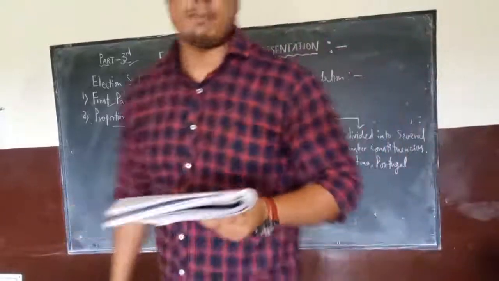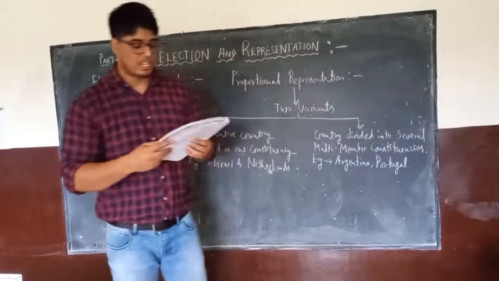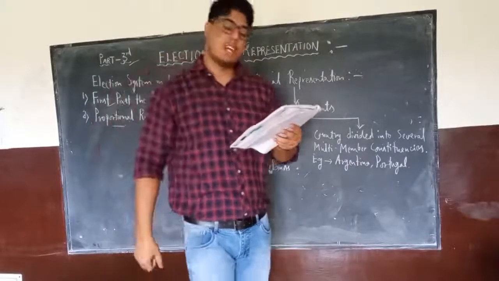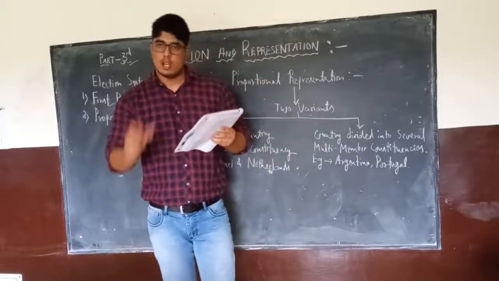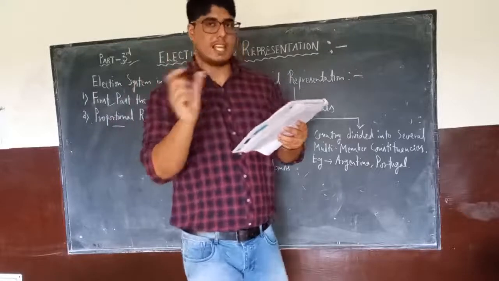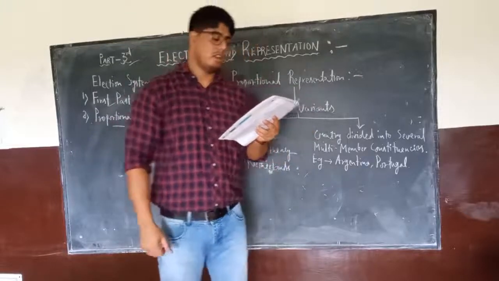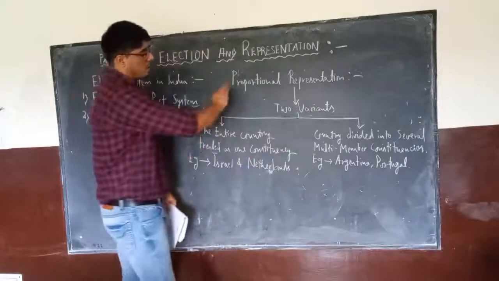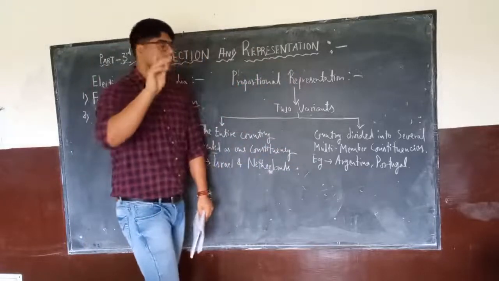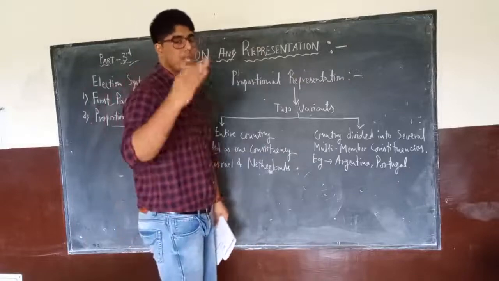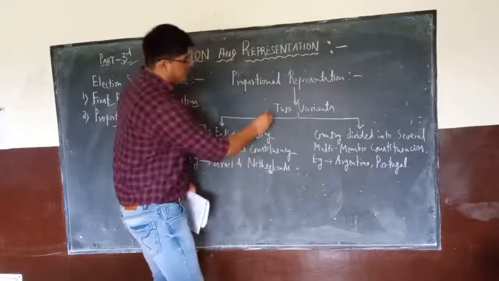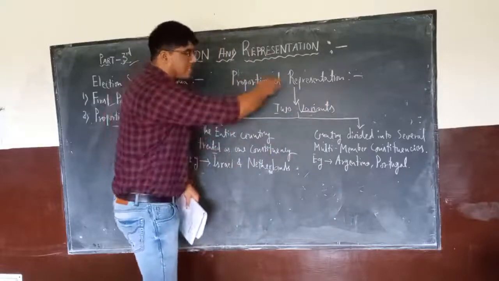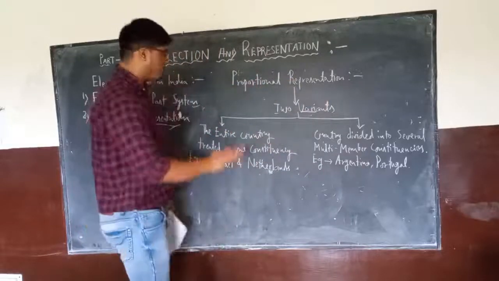So I have already explained that in the proportional representation system, the party gets the same proportion of seats according to the proportion of votes. But the important thing which you have to remember is that there are two variants followed by various countries around the world. Two variants means two types or two procedures are followed under the same category of election system, proportional representation.